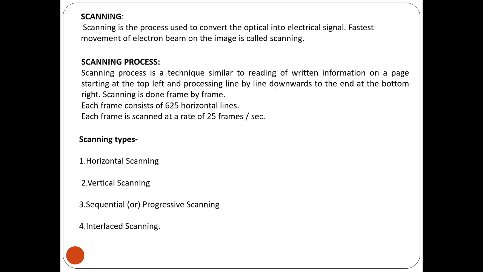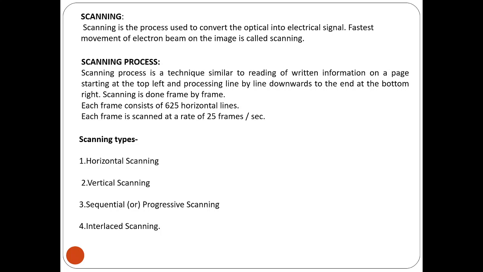Okay, so the movement of the electron beam on the image is called scanning. The scanning lines are read at the receiver end in the form of an analog signal, and the video or image information is scanned using the electron gun at the receiver end for the CRT display, and for other modern flat screen displays it is in the form of pixel data.